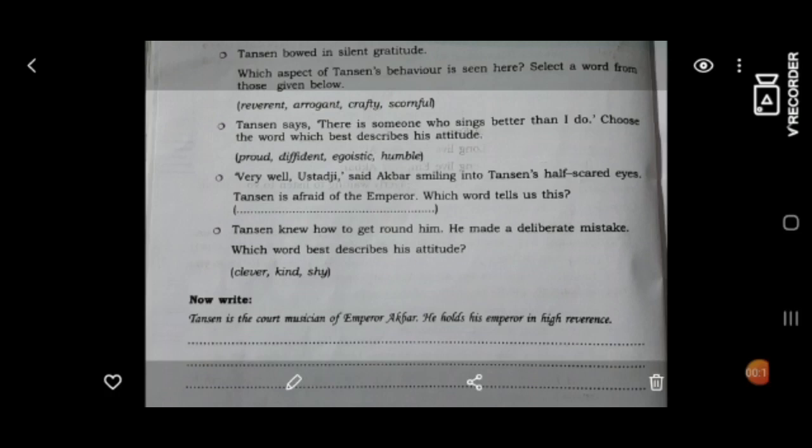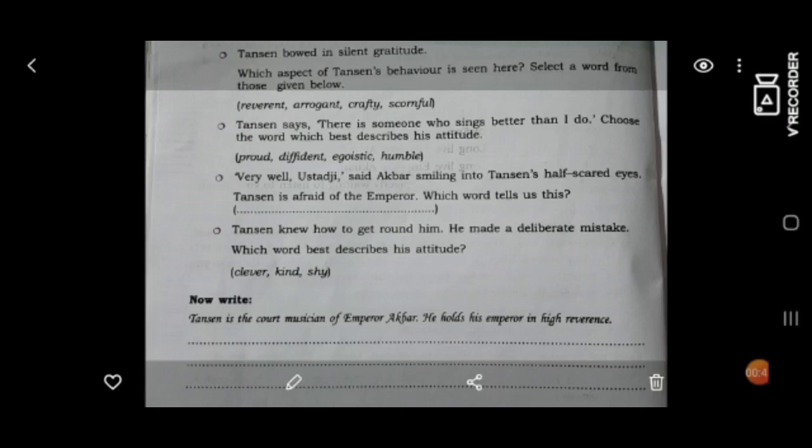Yes, when Tanzan sang the song with tambura, our Emperor Akbar was very happy and he said, "Superb! I listen to your music every day." When Emperor Akbar said this appreciation, then Tanzan bowed in silent gratitude.